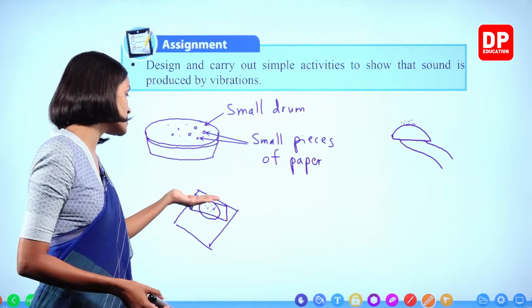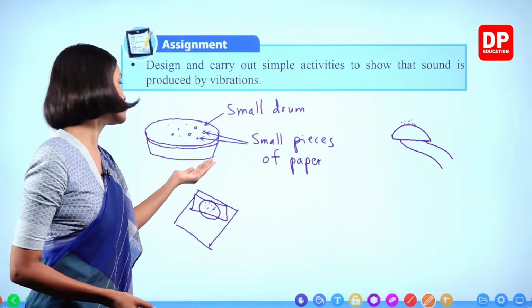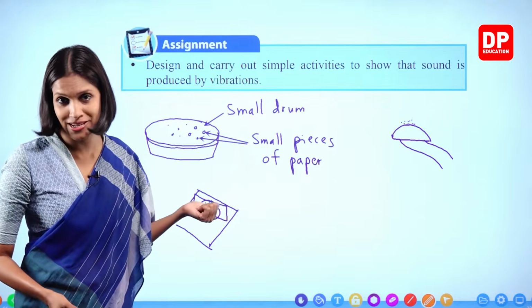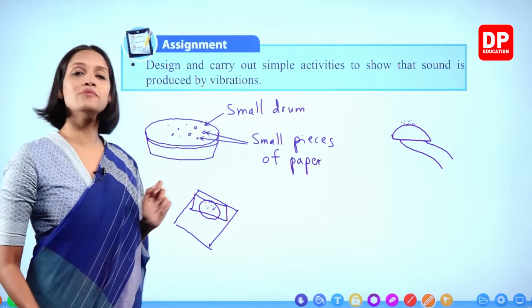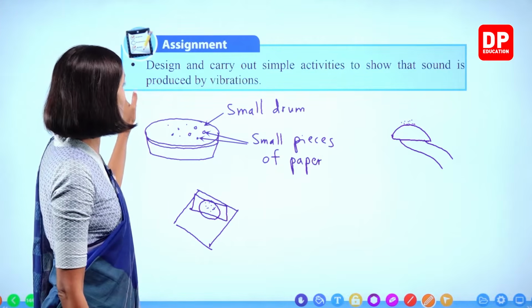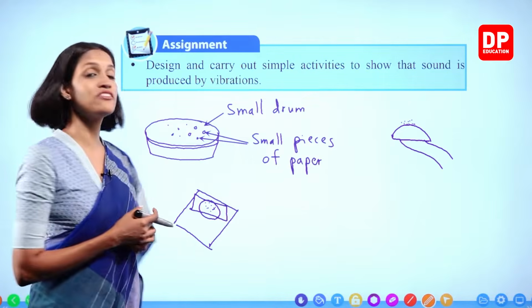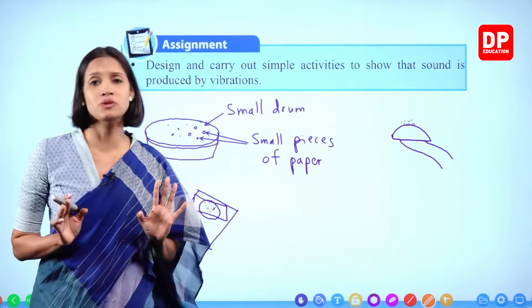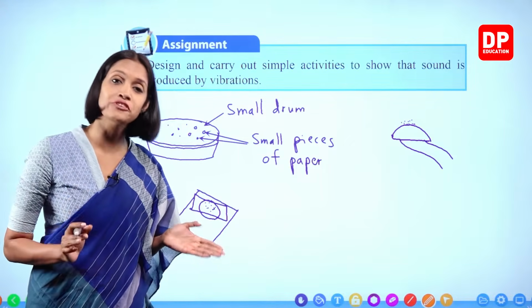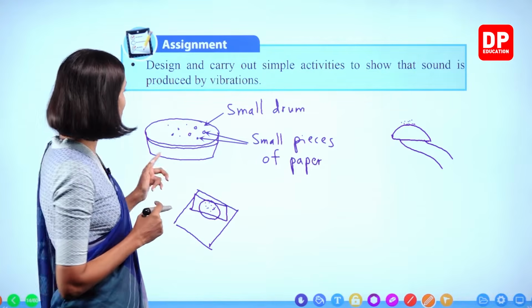Because of those vibrations, what happens? These tiny pieces of paper or tiny balls also vibrate. Right, children? So you can design these types of activities. Design and carry out simple activities to show that sound is produced by vibration. We have discussed all these activities before, so you are all very familiar with this topic. Right, children? We'll move on to the next.